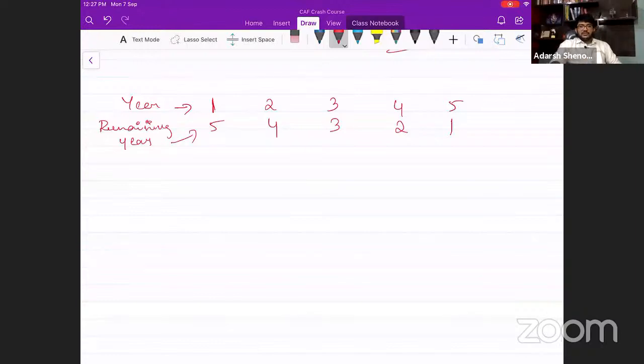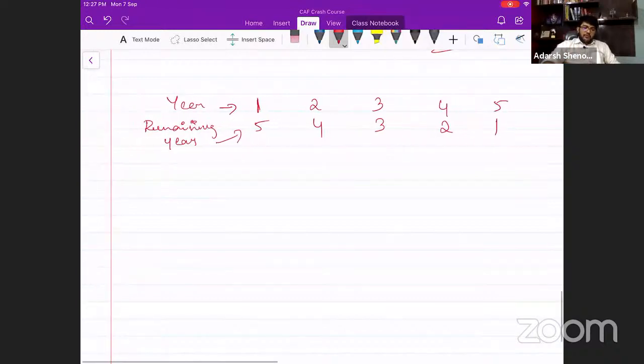So remaining years at the beginning of the year: 5, 4, 3, 2, 1. So this is the remaining years. Every time they give you a problem, you have to write this table, and you can easily solve any problem. I'll give you one more question.